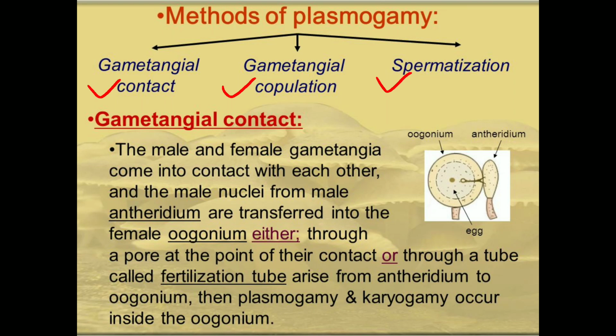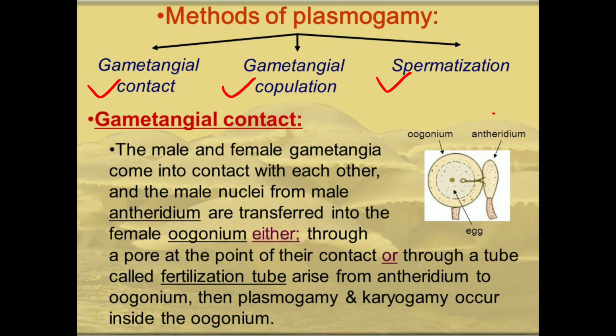Gametangial contact mostly takes place in the fungus Pythium, which results in damping off.